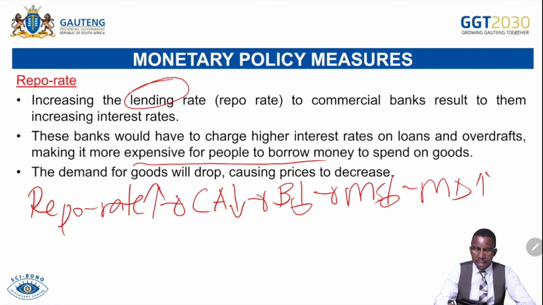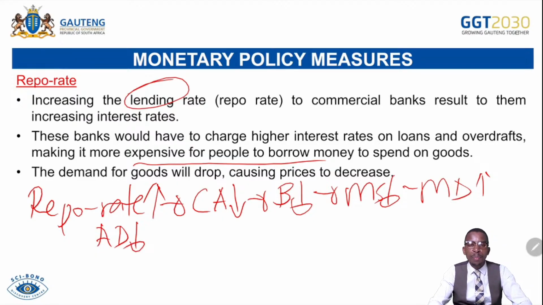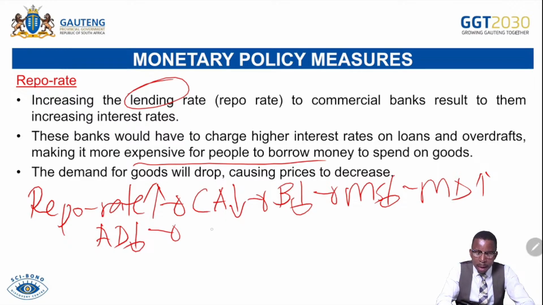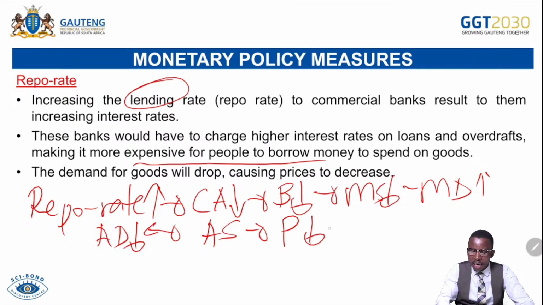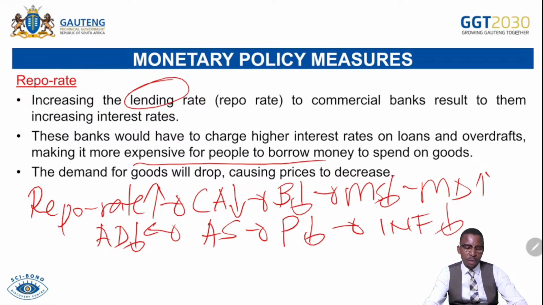As money supply decreases, the aggregate demand will be decreasing, meaning consumers will be demanding relatively less goods and services because they're not having enough money. So as the demand decreases, it can happen to match what we call the aggregate supply. For that reason, the prices will be decreasing. As prices decrease, that will mean inflation rate will also decrease. We call this a chain of events.